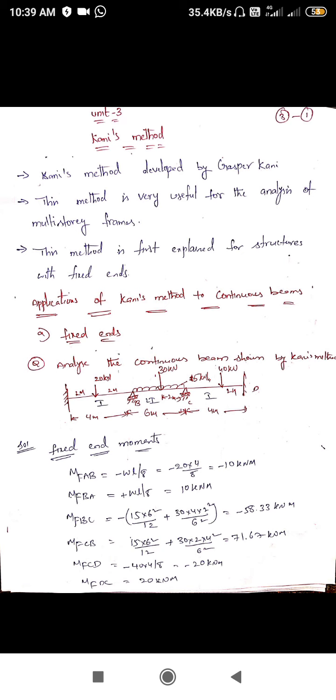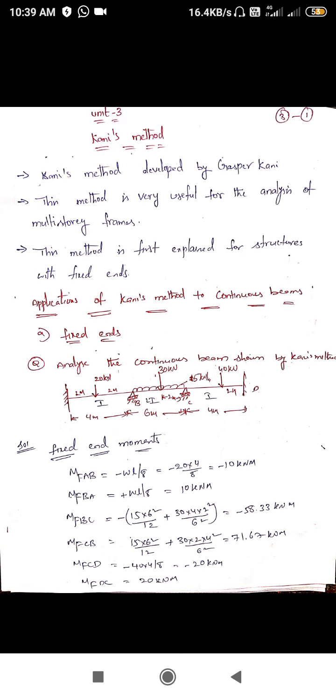Coming to the AB span, a 20 kN point load is acting at the center. The total span length is 4 meters, so the load is 2 meters from each end. The BC span has two types of loads, a point load and a UDL. The total length is 6 meters. The 30 kN point load is acting 4 meters from the left and 2 meters from the right, so it is not at the center.